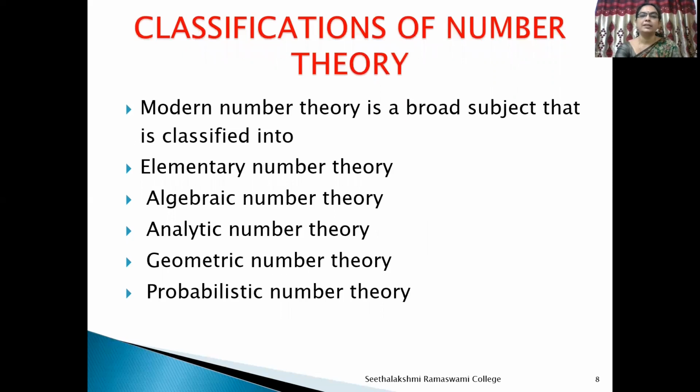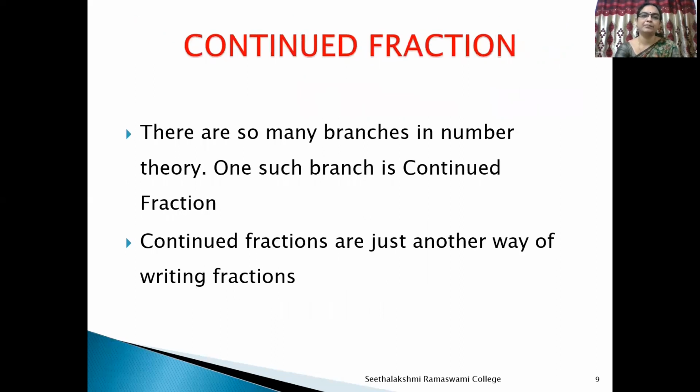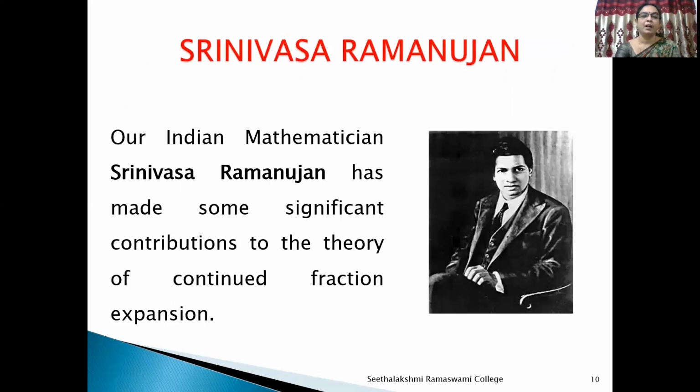Modern number theory is a broad subject that is classified into elementary number theory, algebraic number theory, analytic number theory, geometric number theory, and probabilistic number theory. There are so many branches in number theory. One such branch is continued fractions. Continued fractions are just another way of writing fractions. Our Indian mathematician Srinivasa Ramanujan has made some significant contributions to the theory of continued fraction expansion.